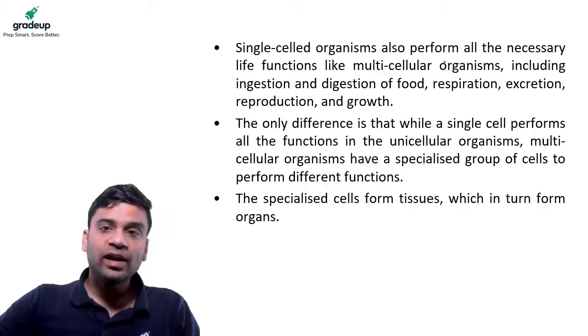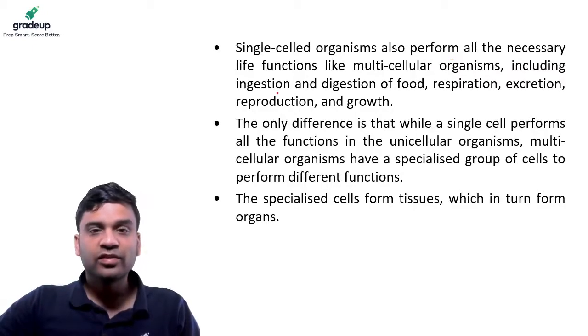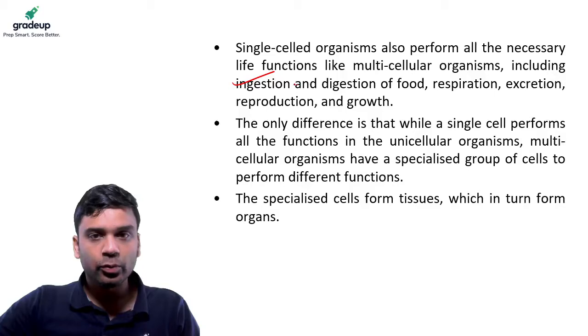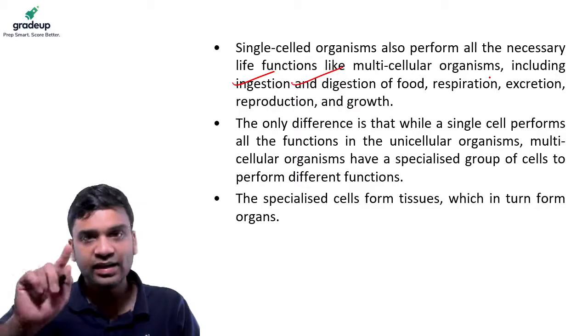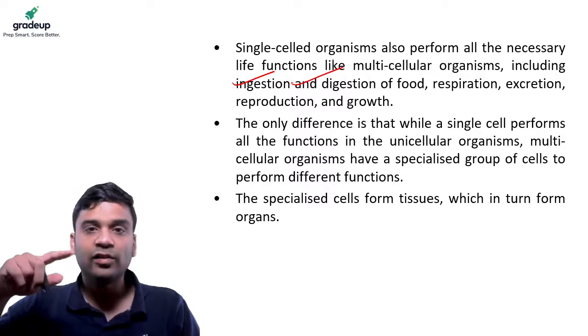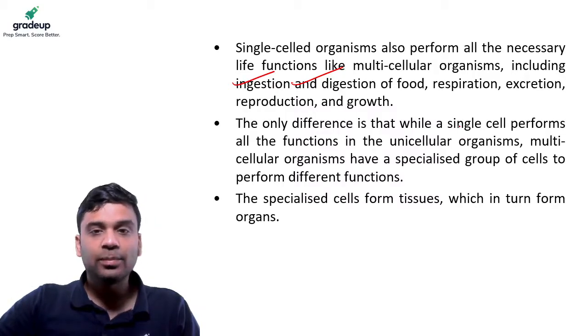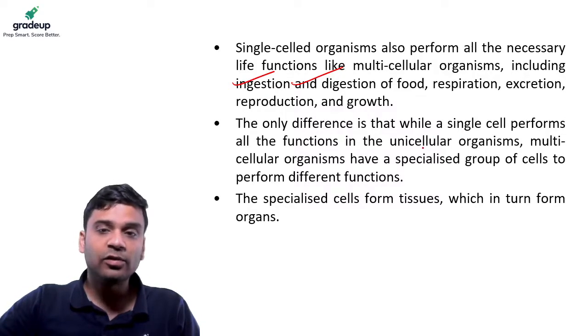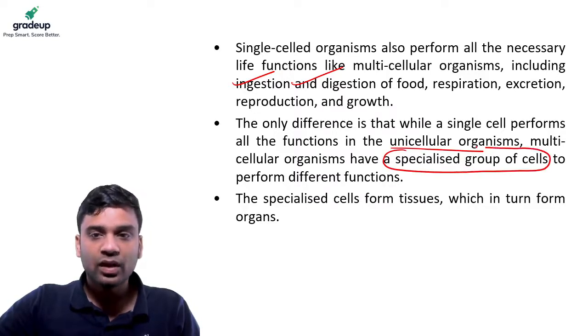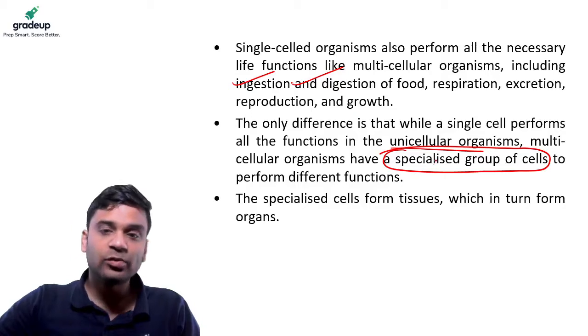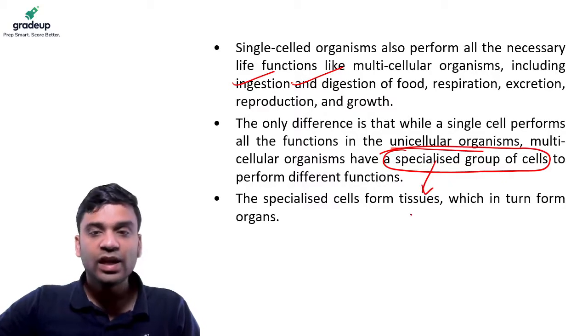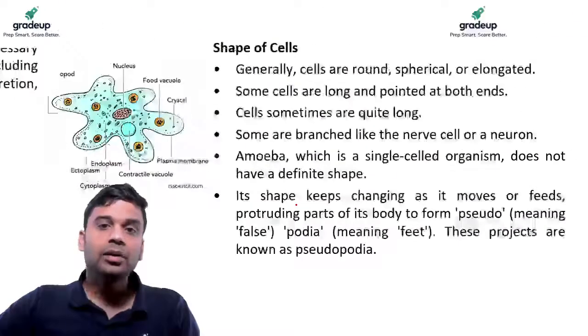So a single-cell organism performs all the necessary functions of ingestion, digestion of food, respiration, excretion. One single cell takes care of the entire life process of that organism. And the main difference between unicellular and multicellular is that there is a specialized group of cells in the multicellular. As I told, that specialized group of cells forms the tissues and that forms the organs.